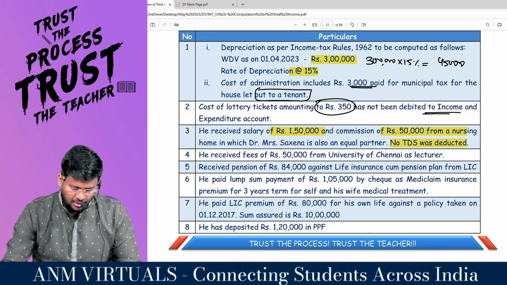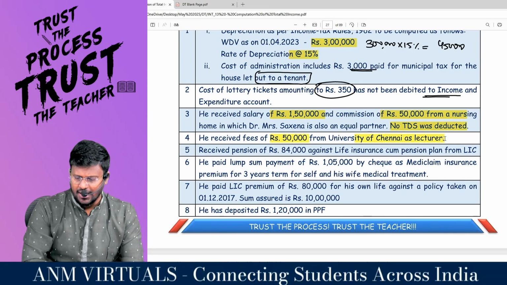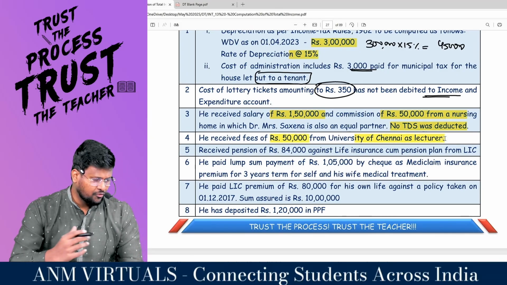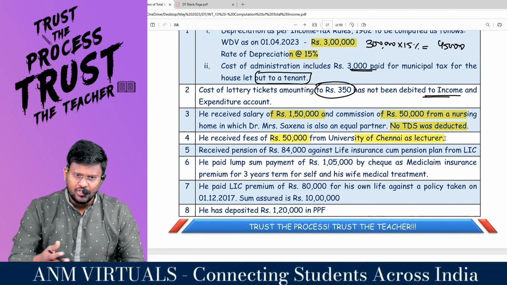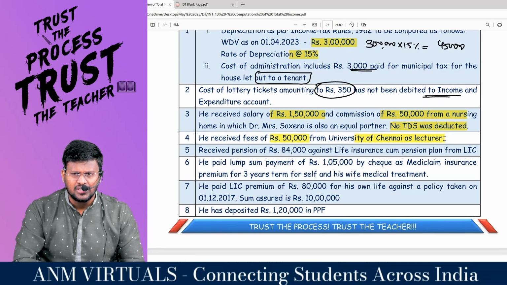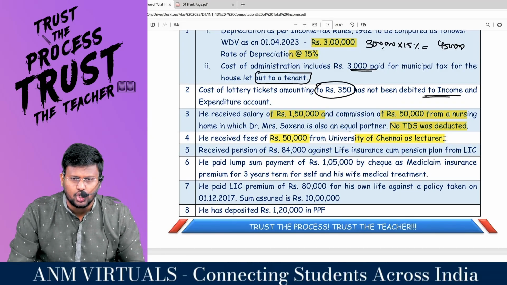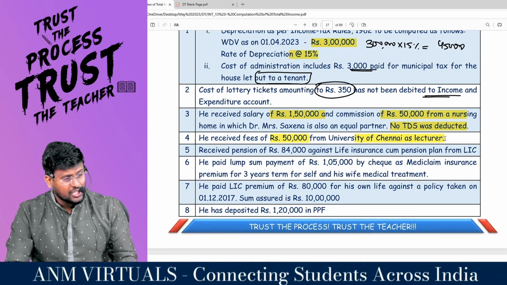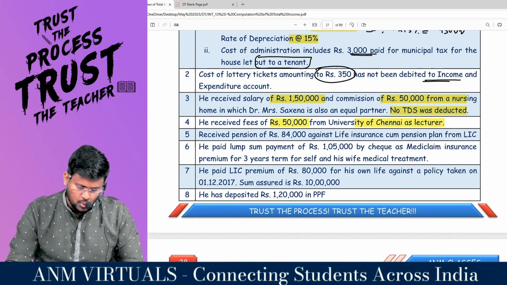Right, sir? He received fees of rupees 50,000 from University of Chennai as lecturer. So she went to University of Chennai and took some class. Sir, she is having a partnership firm. She is having her own practice, my dear lovable students. If that is the case, those income will be taxable under profits and gains of business or profession. So since this lecture income will be other income, which will be taxable under income from other sources.